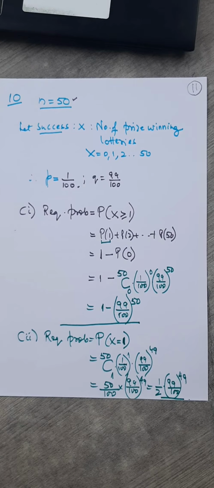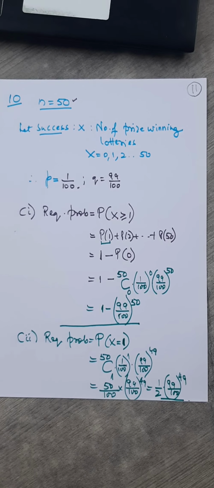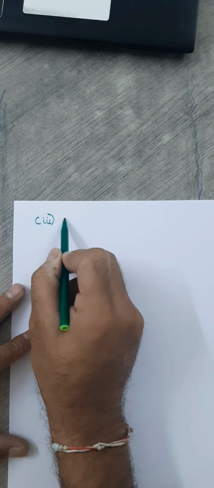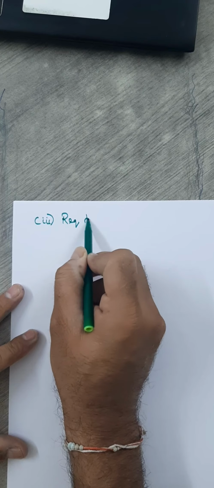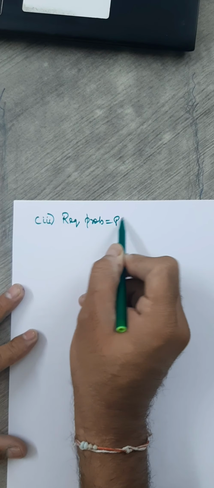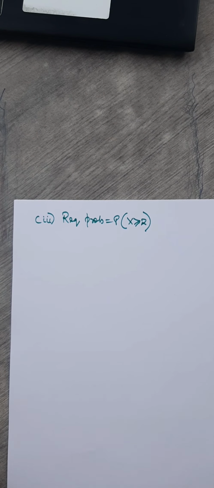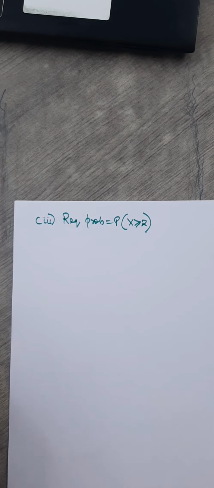What about the third question? At least twice. How do you write it symbolically? I'm sure now you are capable of writing this symbolically. So here the required probability equals the probability of at least twice, that is 2 or more than 2.